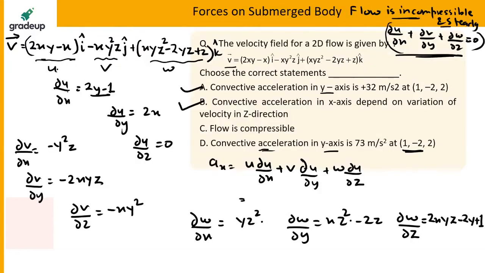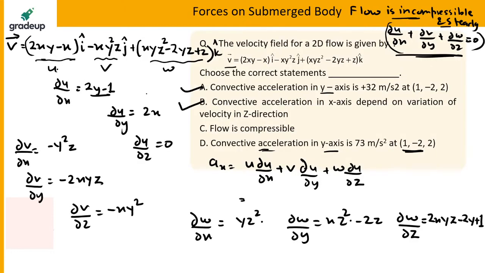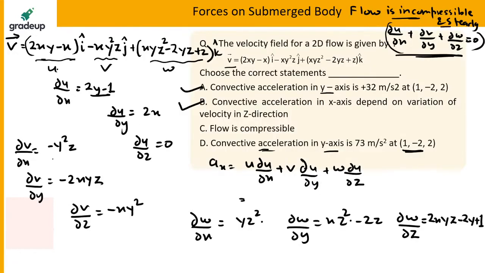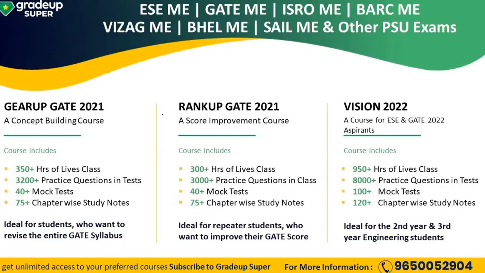u is equal to 2xy minus x, into del v by del x, which is minus y square z, plus v, which is minus xy square z, into del v by del y, which is minus 2xyz. See why I am solving this question: maybe this question is big, but this type of question can come in the exam.